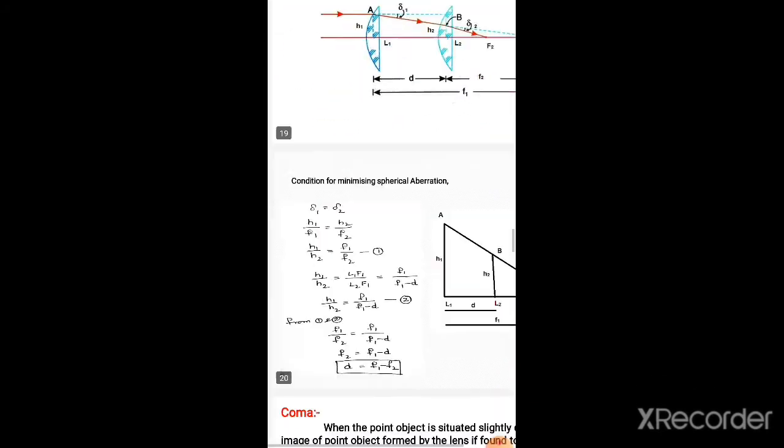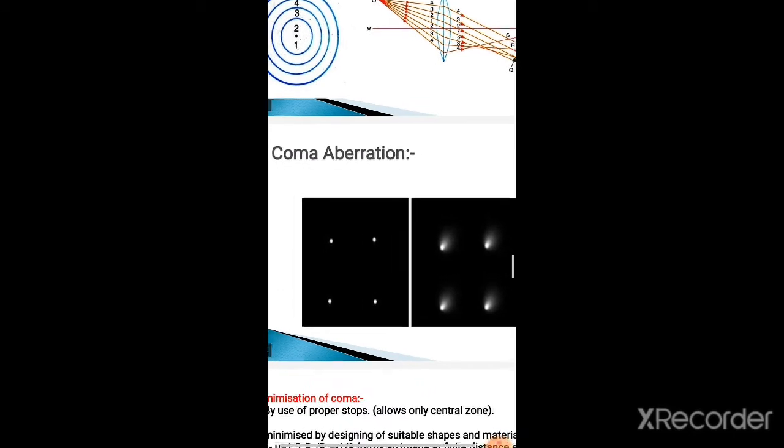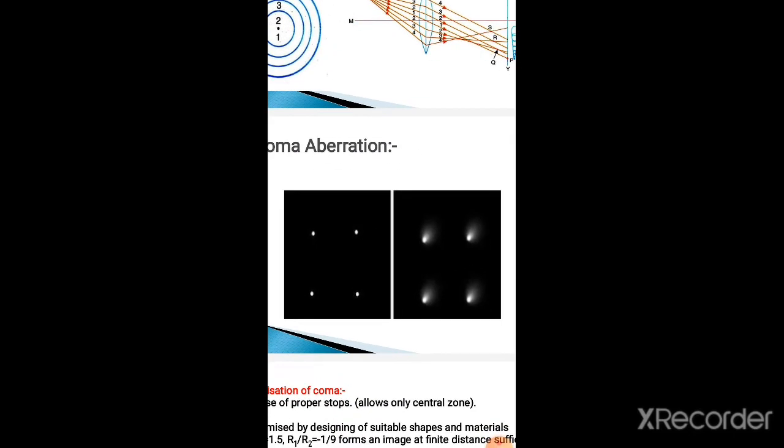In the case of coma, the object is a point object, but the image is like a comet shape. So this aberration is coma aberration.